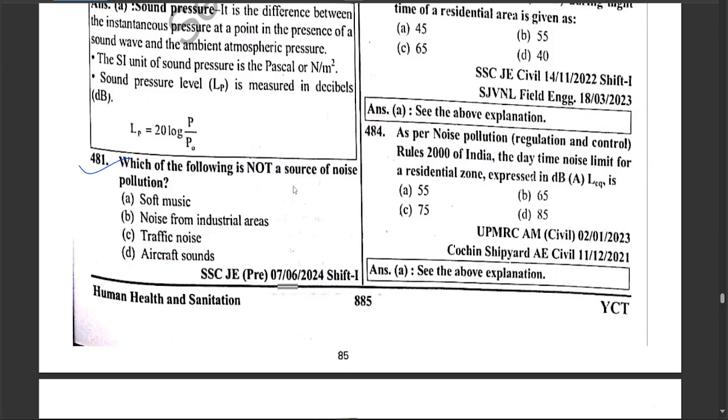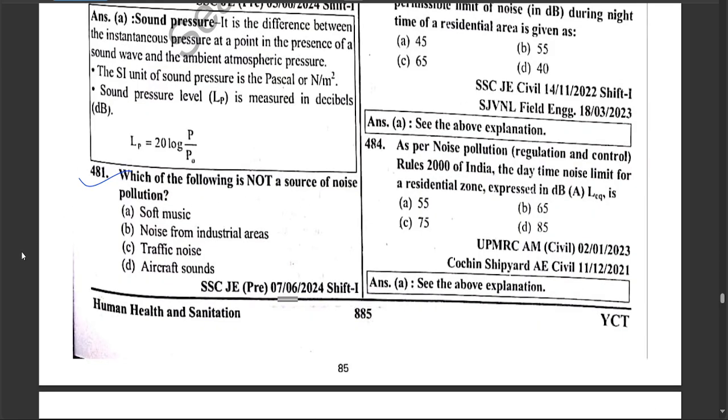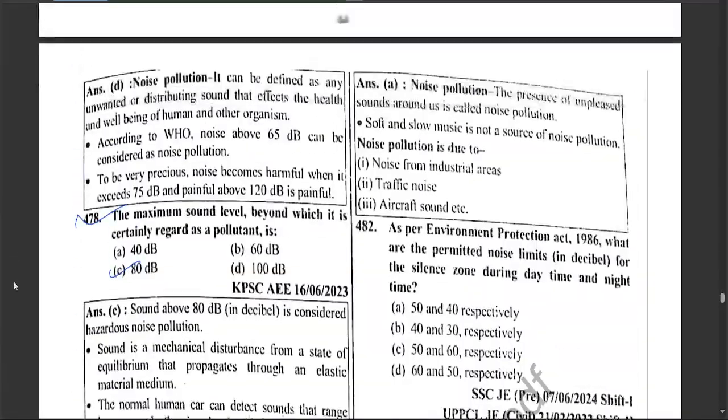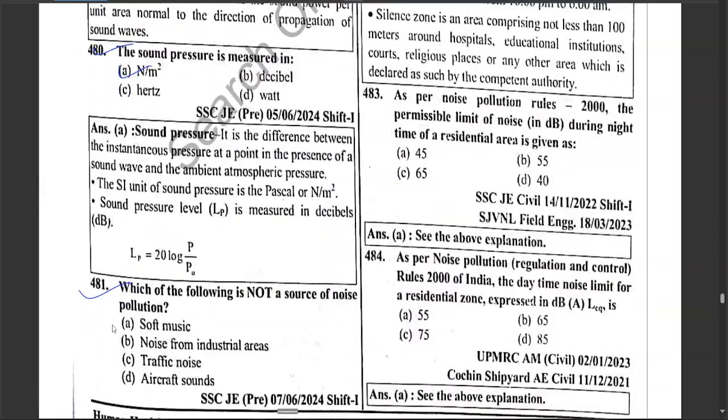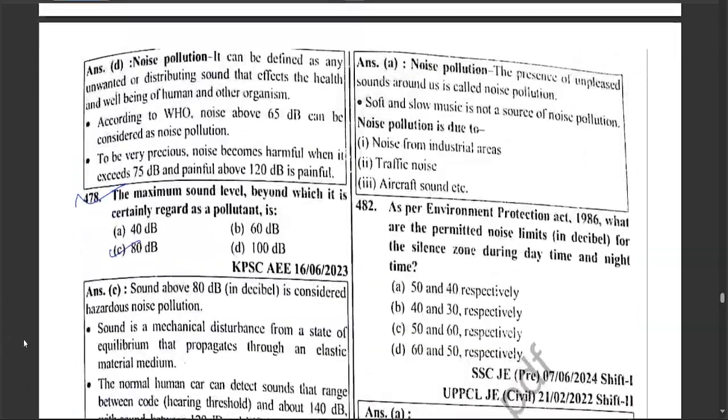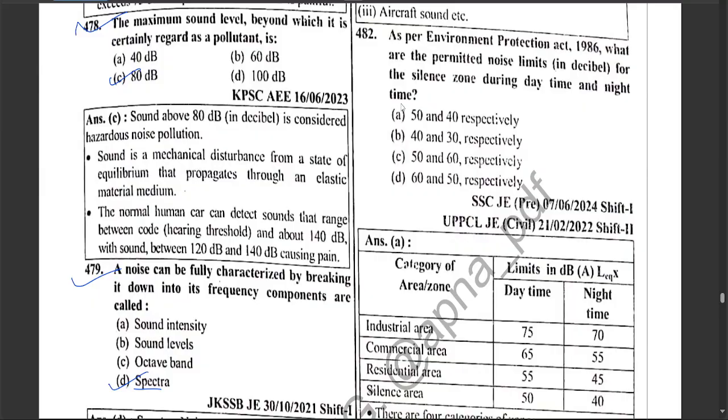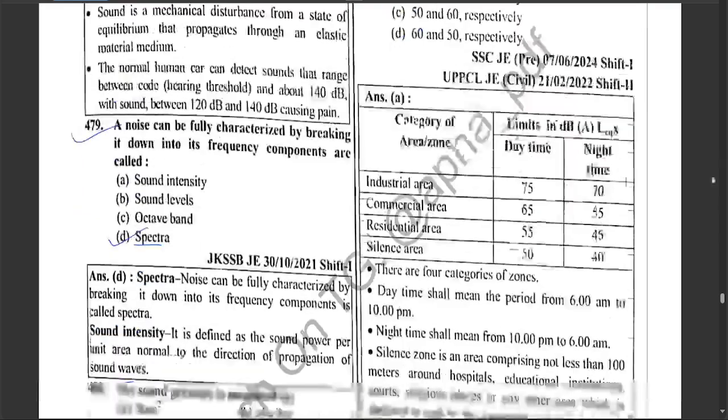Which of the following is not a source of noise pollution? Correct answer is the A, soft music. As per the Environmental Protection Act 1968, what is the permit noise limit for silent zone during daytime and nighttime, which is a 50 to 40 respectively?